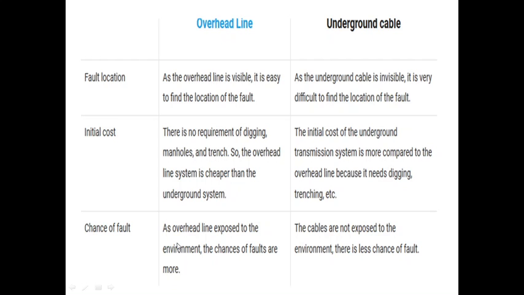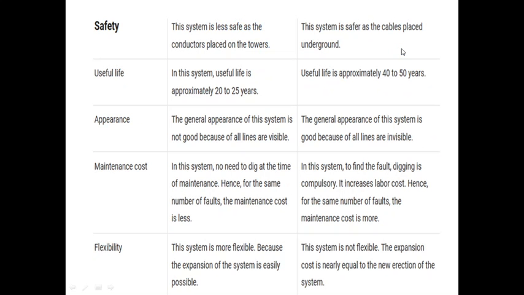Then chance of fault. The fault is very high in your overhead line because it interacts with environmental conditions. But your underground cables are not exposed to the environment, and fewer chances of fault are there. The environmental impacts are not there in your underground cable. Then regarding safety, overhead is less safe as the conductor is placed on the tower, and underground is safer because it is underground. It is not visible.